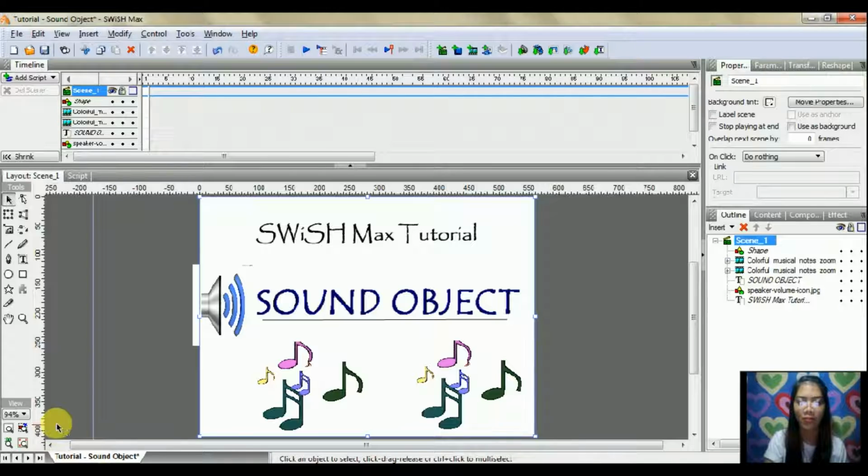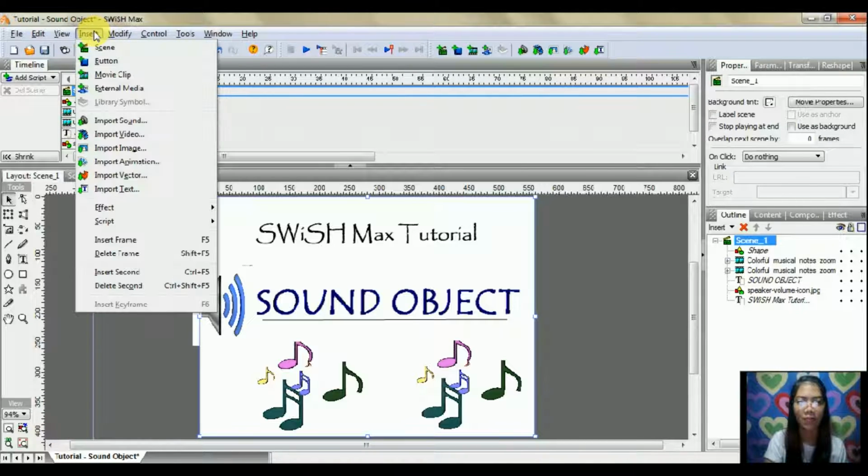First off, click on the Insert button. You will see Scene, Button, Movie Clip, External Media, Import Sound, Import Video, Import Image, Import Animation, Import Vector, and Import Text. Select the import sound.